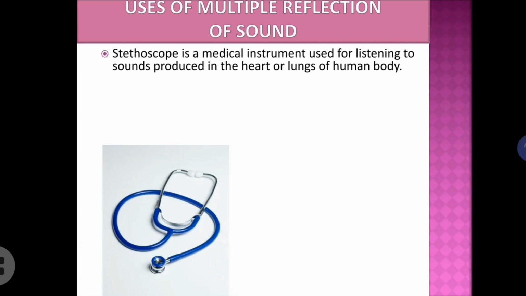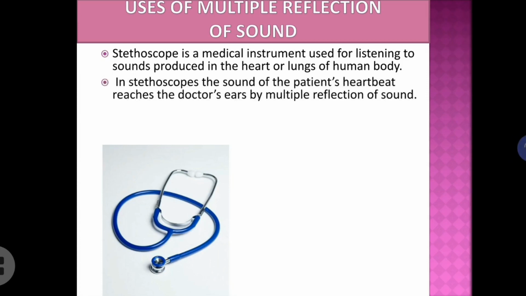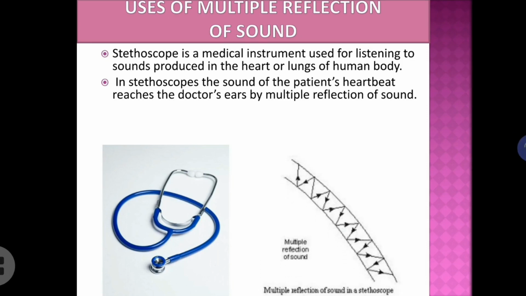Next one, as you can see, it is a stethoscope, right? And you know, stethoscope is the device which is used to listen to the sounds produced in the heart or lungs of the human body. Here also, the sound of the patient's heartbeat reaches the doctor's ears by multiple reflection of sound. As you can see from the figure, the sound is getting reflected several times and finally reaching the ears of the doctor.